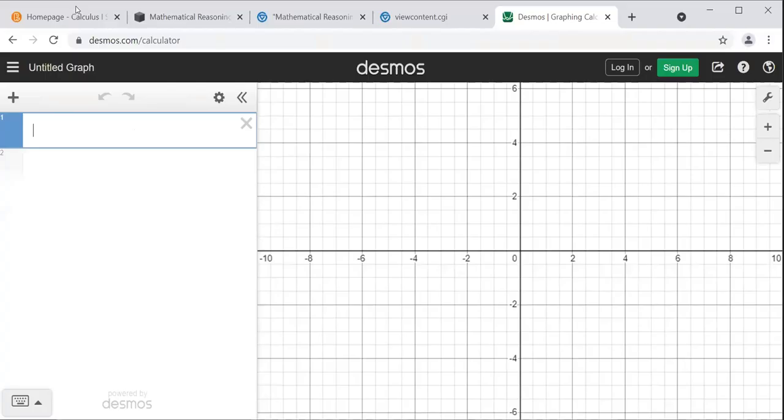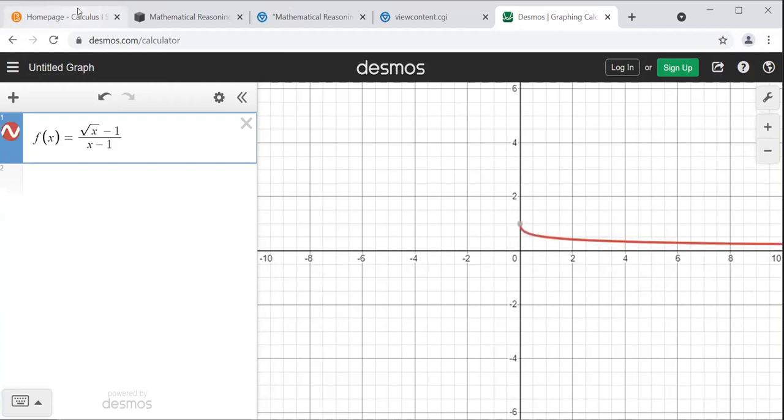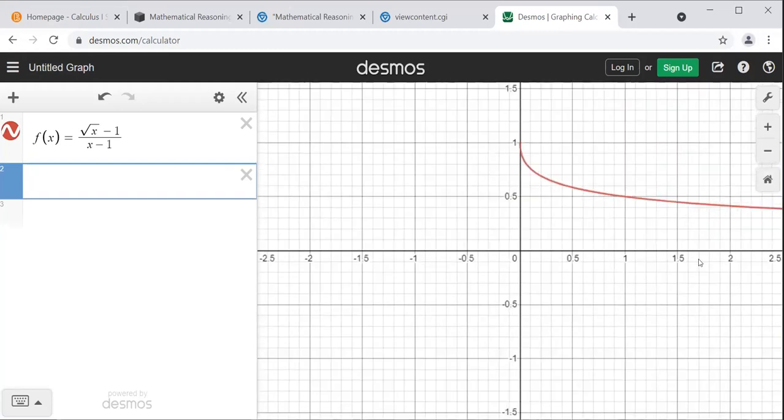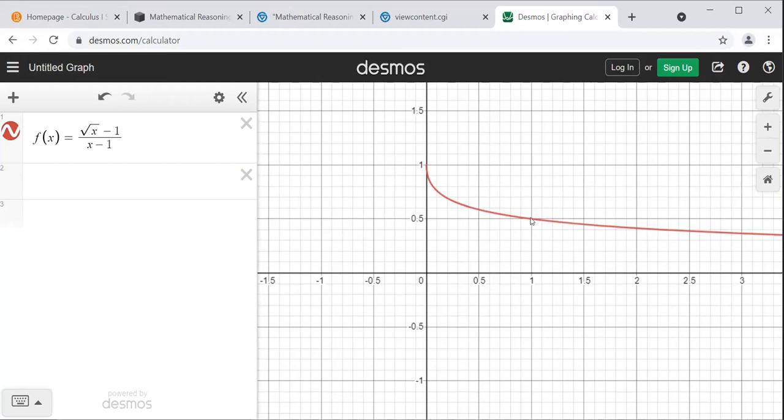Okay, I'm putting in my function. f of x equals the fraction square root of x minus 1 over x minus 1. I'm looking at what happens to this function near x equals 1. If I go directly to x equals 1, Desmos tells me that this function is undefined, right?